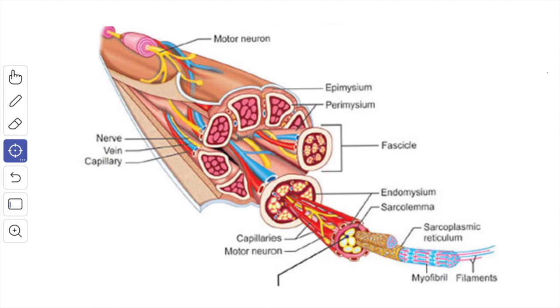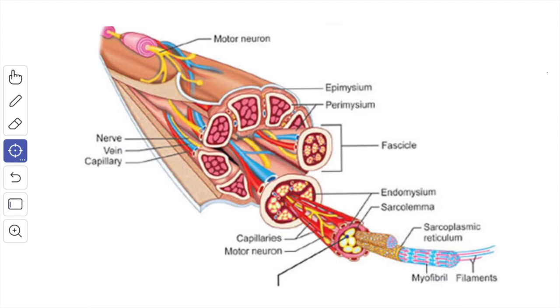Next we'll see the blood vessels and the lymphatics. The skeletal muscle is richly supplied with blood vessels, and the main artery to the muscle enters the muscle at the neurovascular hilus. Several other arteries may enter the muscle at its end or other places along its length.